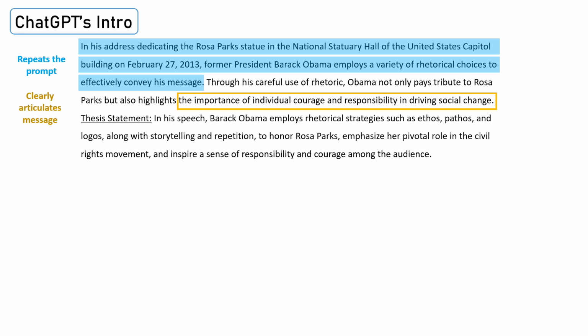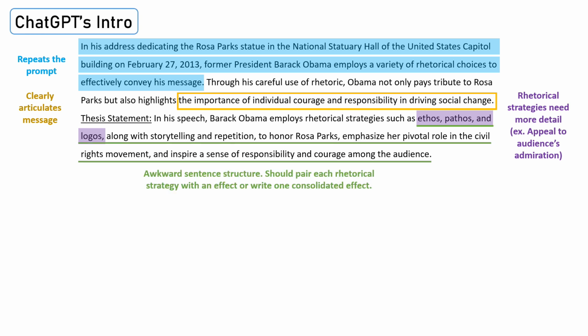When looking at the AP Lang Q2 rubric, this would earn the thesis point because it answers the prompt. However, it's not the most effective thesis because the rhetorical strategies, especially ethos, pathos, and logos, need more detail. For example, instead of simply stating pathos, ChatGPT should have written an appeal to the audience's admiration, or another specific emotion. Also, there's an awkward sentence structure as shown by this underlined section.